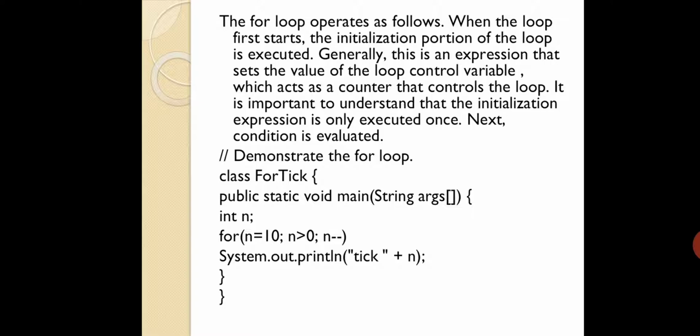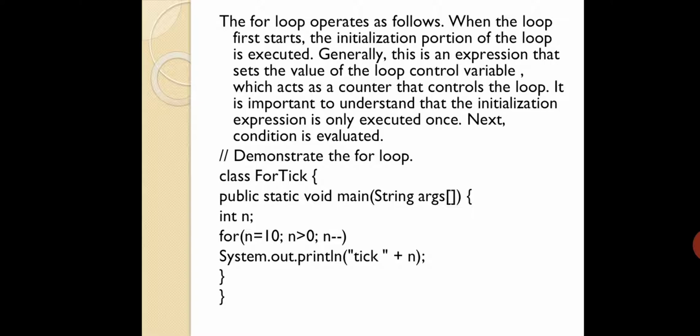Fine. So next, there is a demonstration for the for loop concept. The first one has a class named ForTick. Next, inside the class you have one main method. Inside the main method you have one variable with the name n. So you are just trying out the for loop: n equal to 10, n greater than 0, n minus minus.